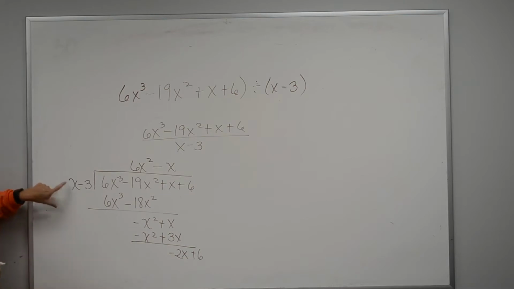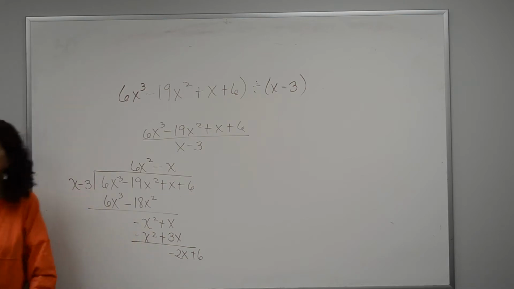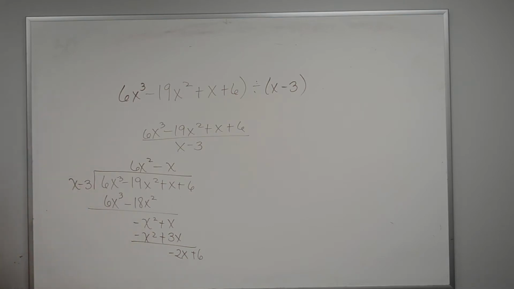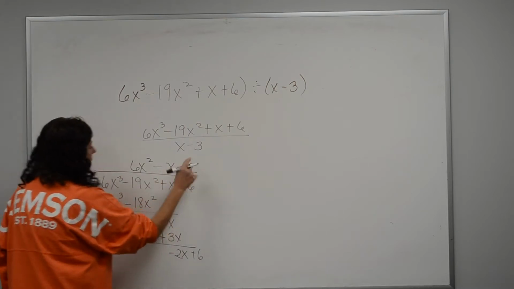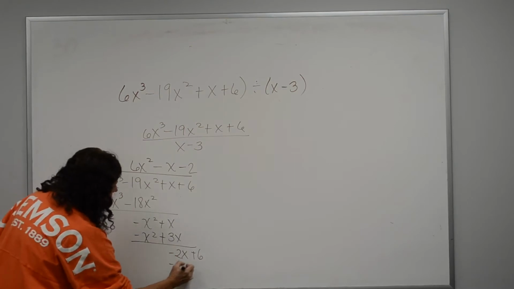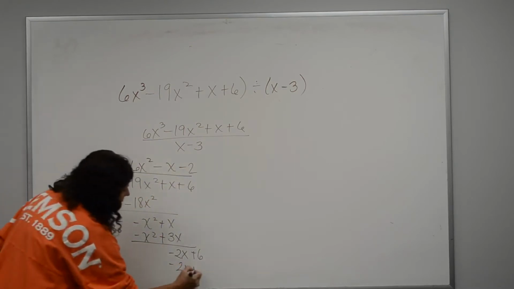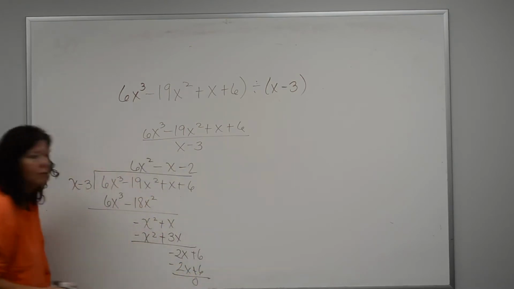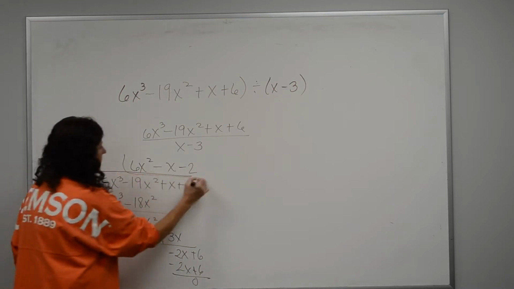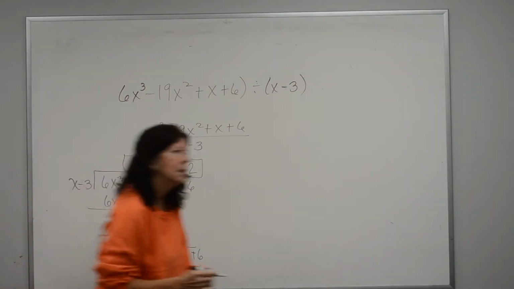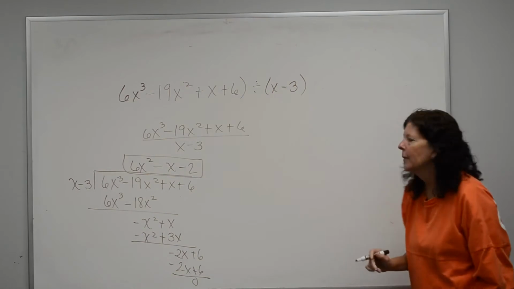And I'm going to go, what times x gives me negative 2x? Negative 2, okay? So, and I have a 0 remainder. That's my answer. Come over here, synthetic division, okay?